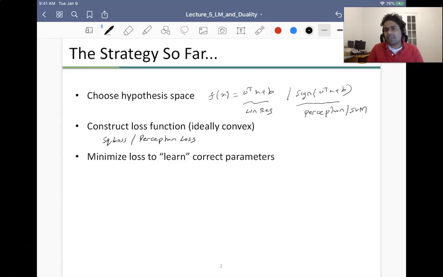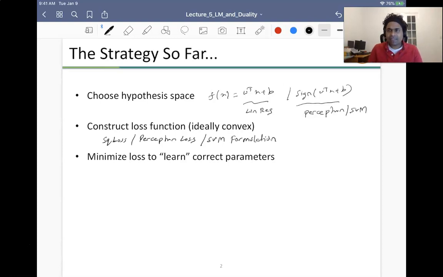And in the case of SVM, we don't look at a loss function as a sum of terms, but we looked at an optimization problem that involved a convex optimization problem, right? So I'll basically call this the SVM formulation.